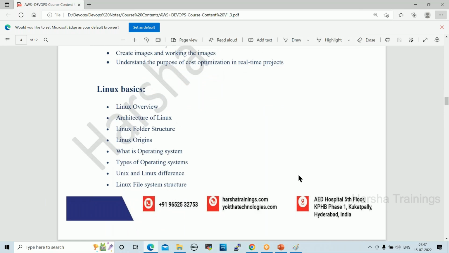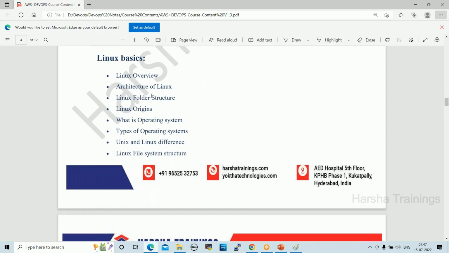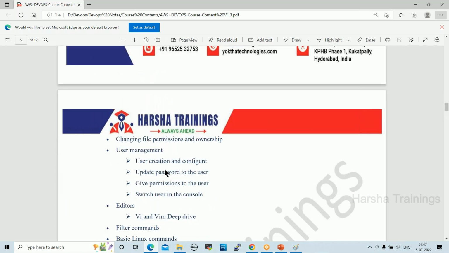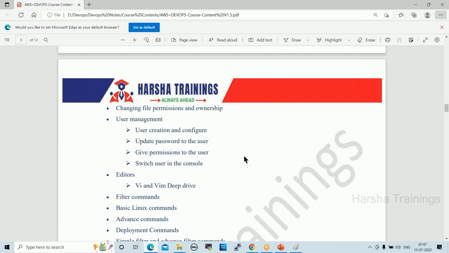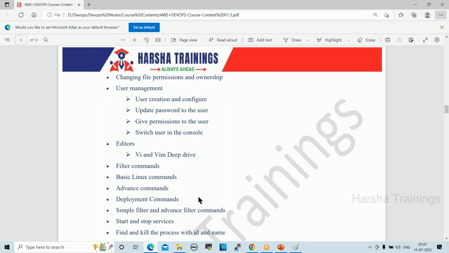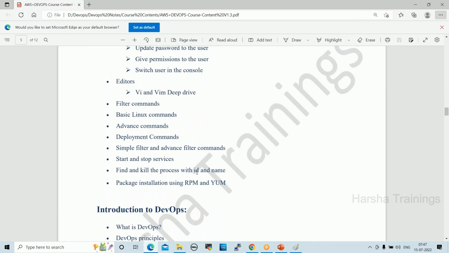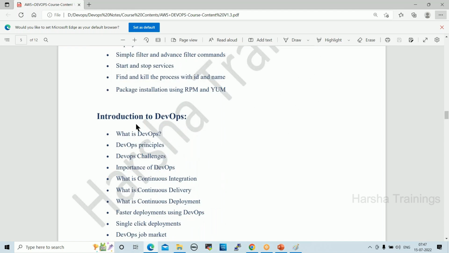Next one, Linux. Linux overview and architecture of Linux, Linux folder structure, Linux origins, what is an operating system, types of operating systems, Linux and Unix differences, Linux file system hierarchy, user management, create user, update password for user, give permissions to users, switch user, editors, VI, VIM editors, filter commands, basic Linux commands, advanced commands, deployment commands. This will take 3 to 4 days, Linux basics. After that, the introduction to DevOps.